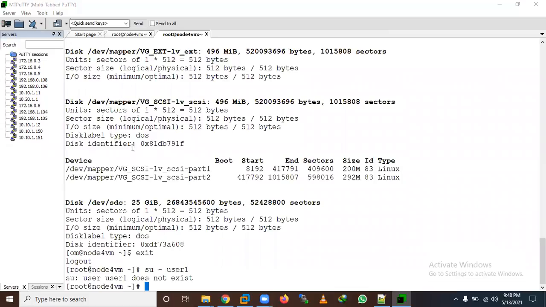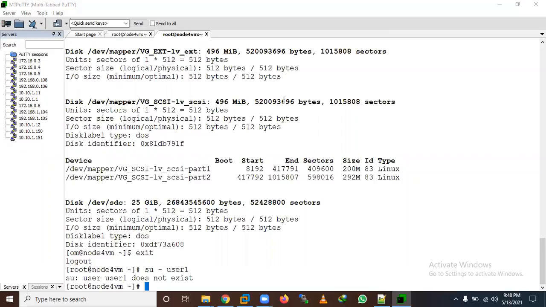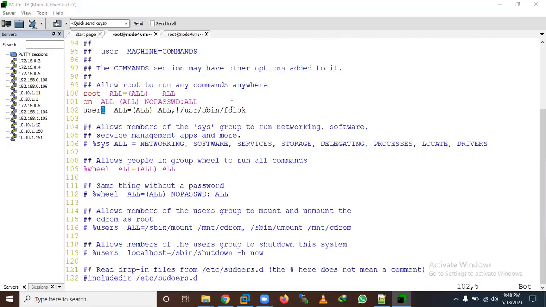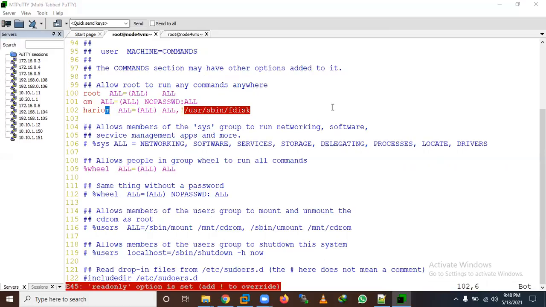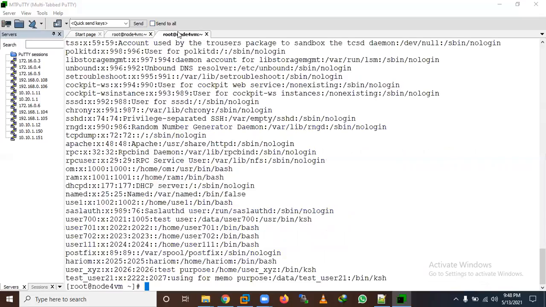Let me switch with su hyphen user one. User one does not exist, I think I have deleted it. Let me check the other users. Let me use the Hariom user, and mention Hariom here instead of the user. So the Hariom user can't execute this fdisk command. Let me save it. I have saved it here.